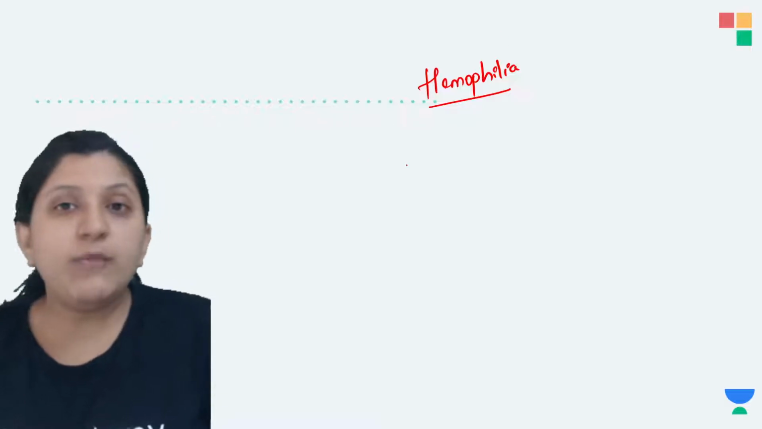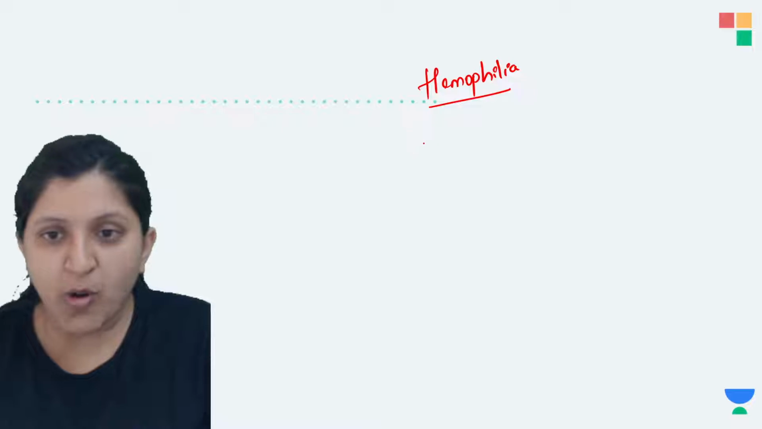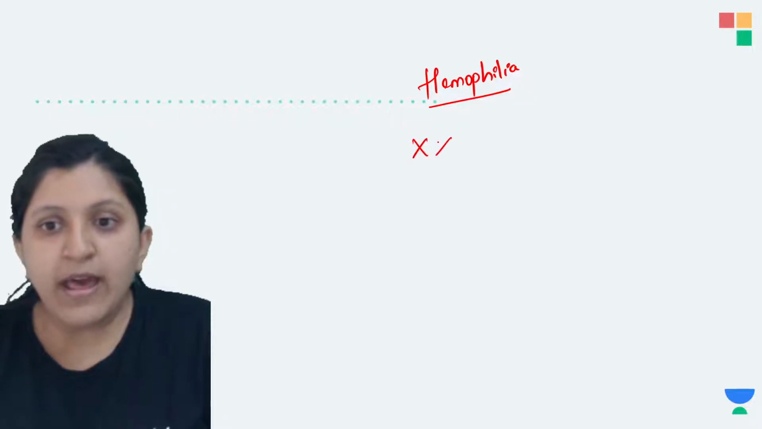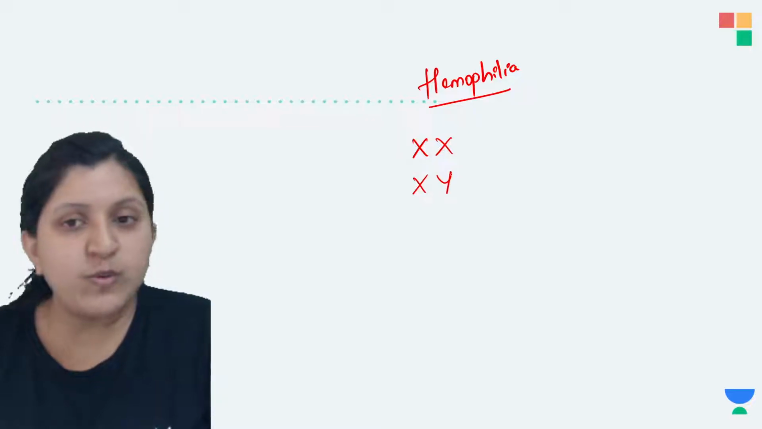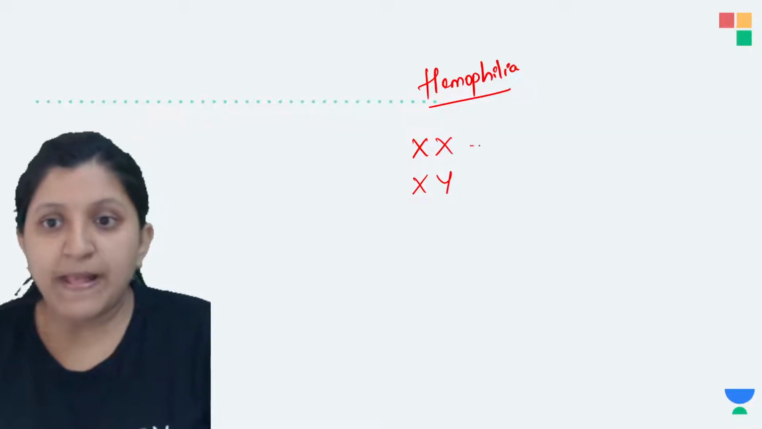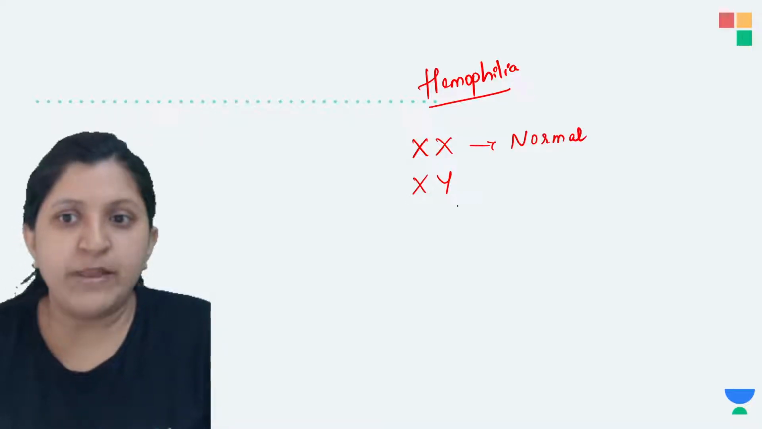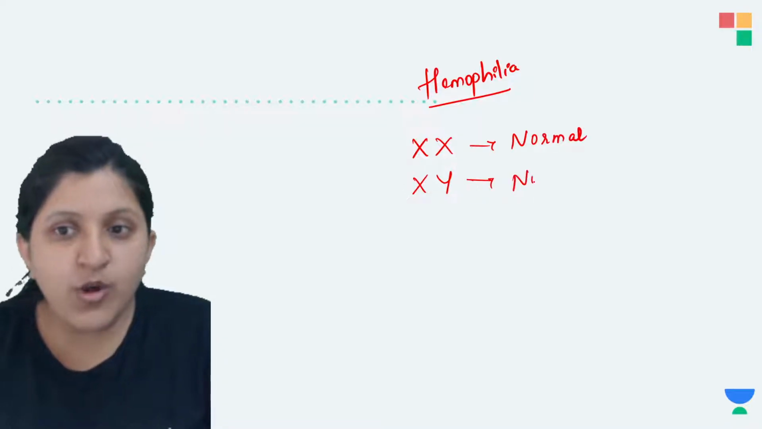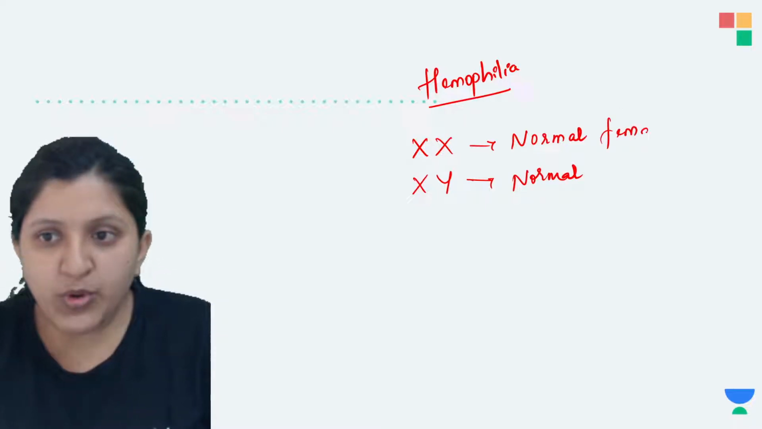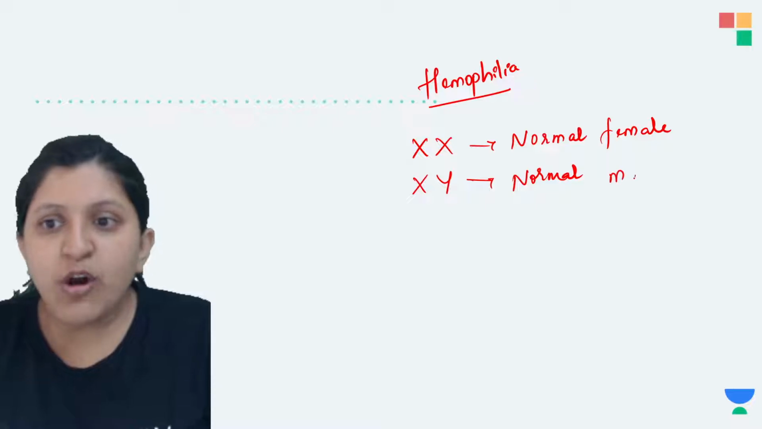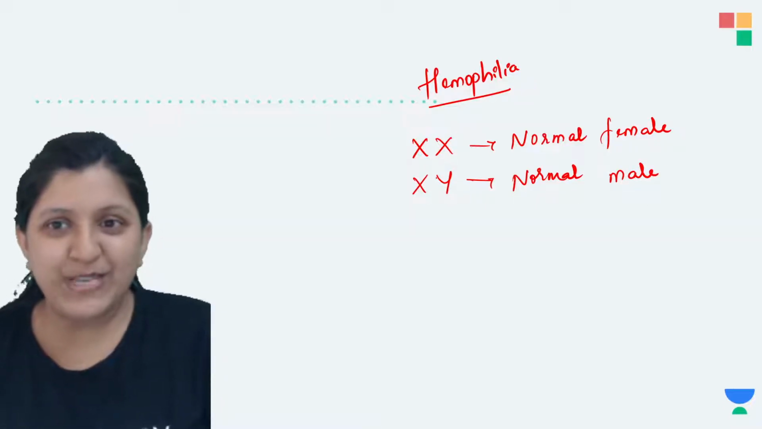So in hemophilia, let's talk about a female. There are two X chromosomes, and this is the XY chromosome with respect to the male. These are normal individuals. So this is a normal female, and this one is a normal male. Now, who is diseased then? This is with respect to normal.